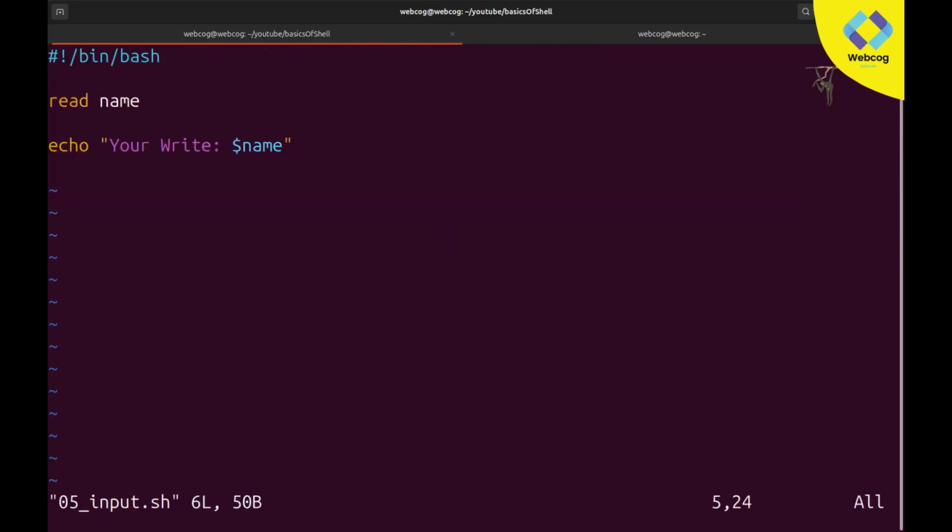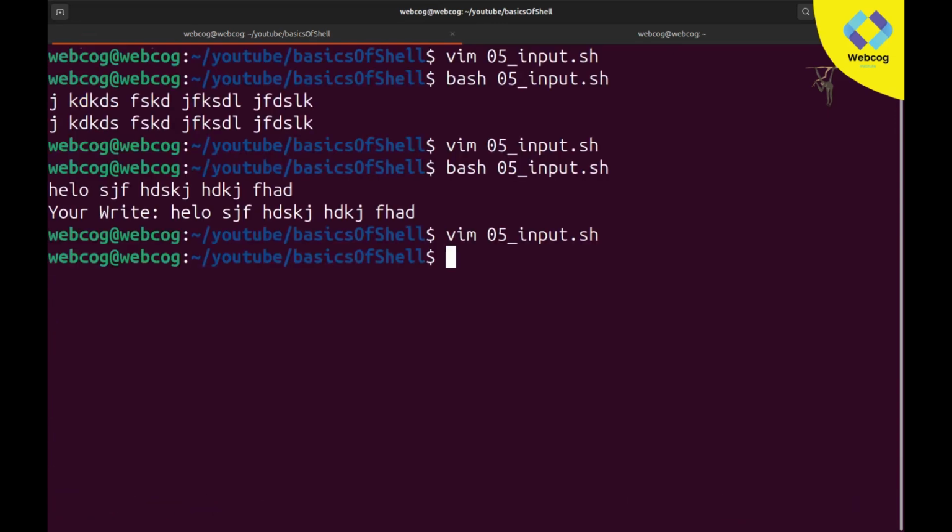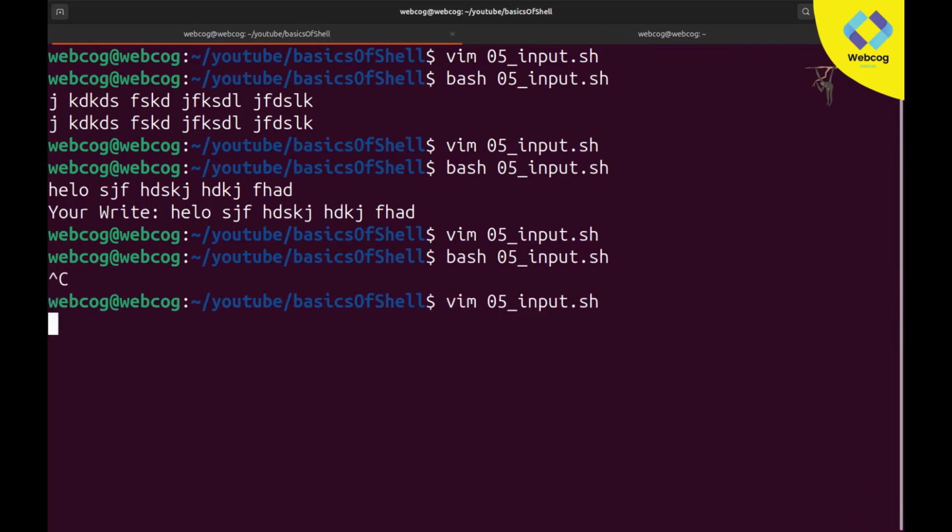So let's make it a little more advanced. You can see it's not looking too good. It is asking for input, but it looks like it was stuck here. Its visualization is not good. So I'll show you how to handle this in a better way.